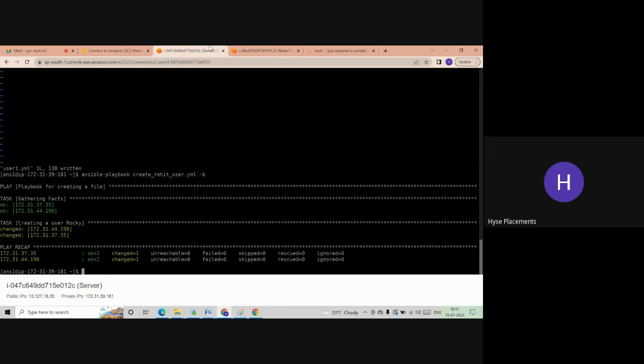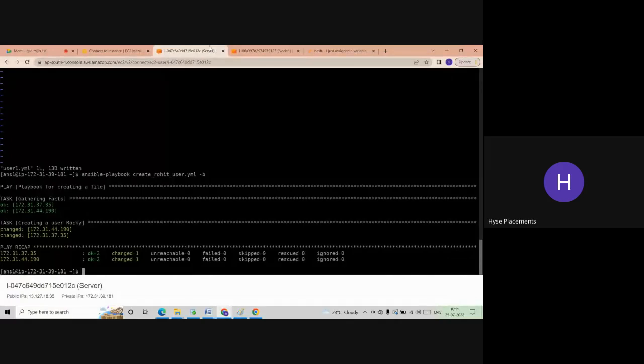But if you want to access those files in your program, what is the step you have to follow? You have to give the file name in the vars_files section. If you don't want to use any files and want to maintain everything in the form of variables only, then you have to declare variables in your playbook only. This is very simple.